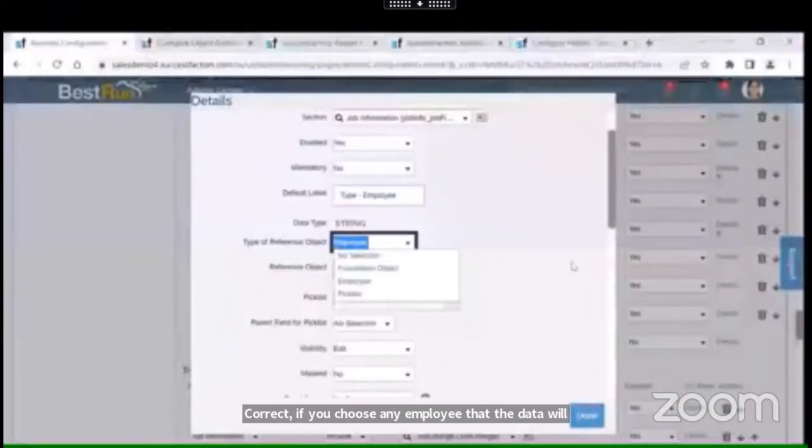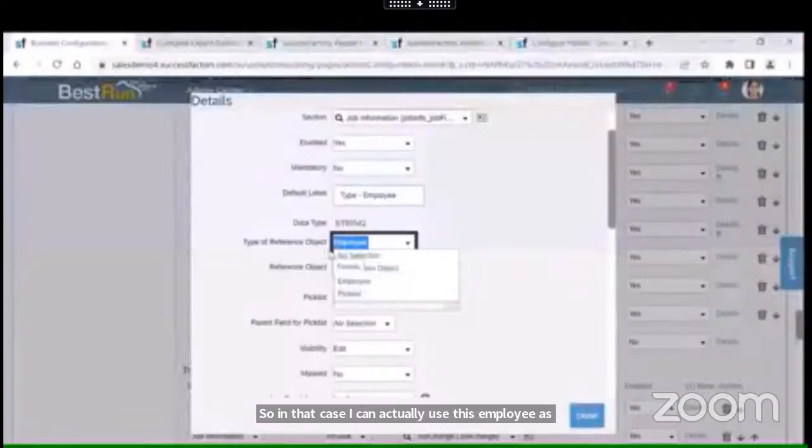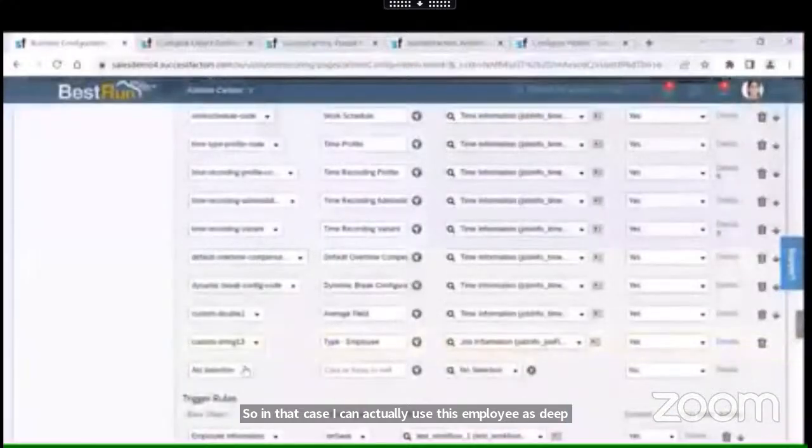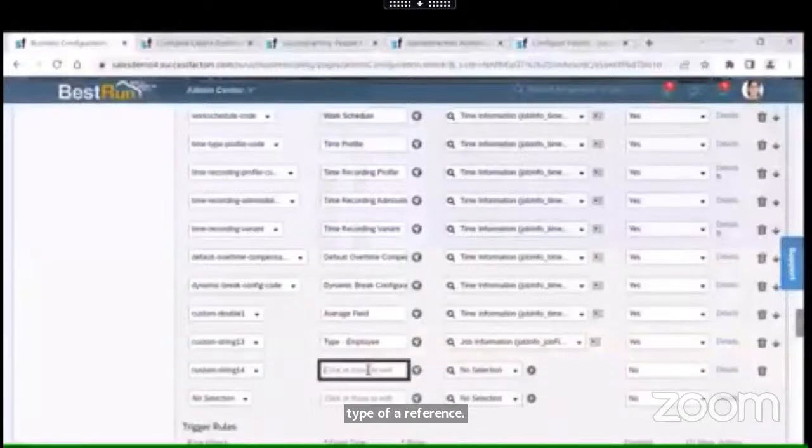So if we have a requirement where the type is user, where I need to go and choose any user existing in the system, in that case I can use this employee as the type of a reference object. Yeah, so I will just create some field.